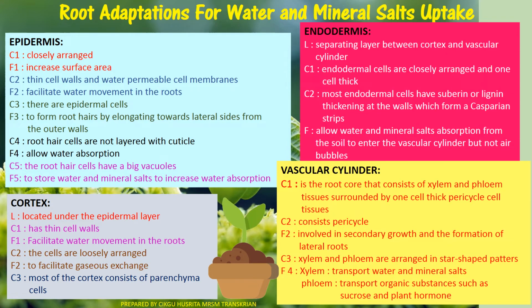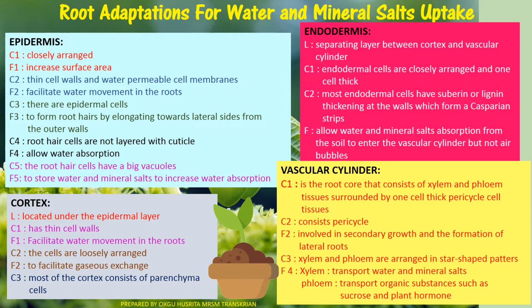When we say vascular cylinder, we will remember the xylem and phloem. Actually, the vascular cylinder is the root core that consists of xylem and phloem tissue surrounded by one-cell-thick pericycle tissue. The vascular cylinder consists of the pericycle, involved in secondary growth and the formation of lateral roots.